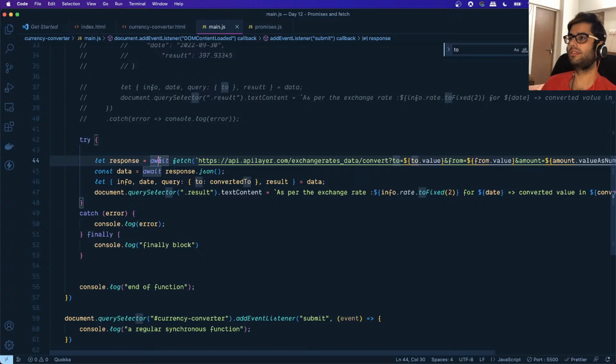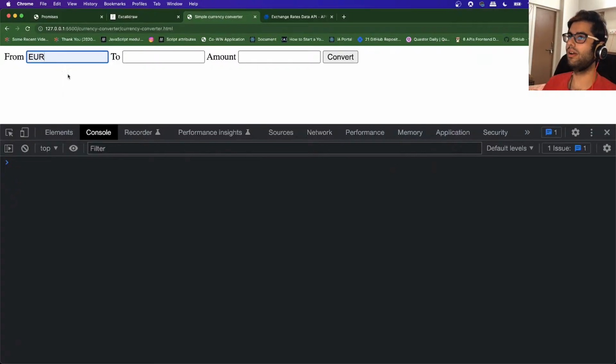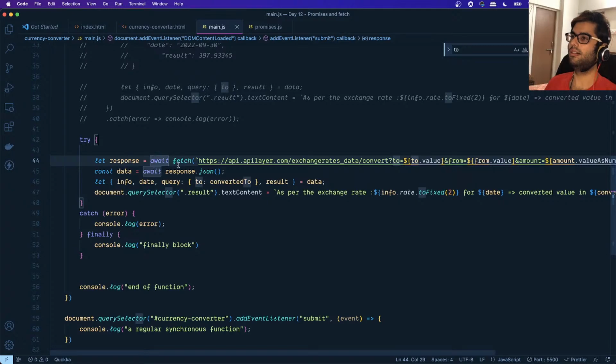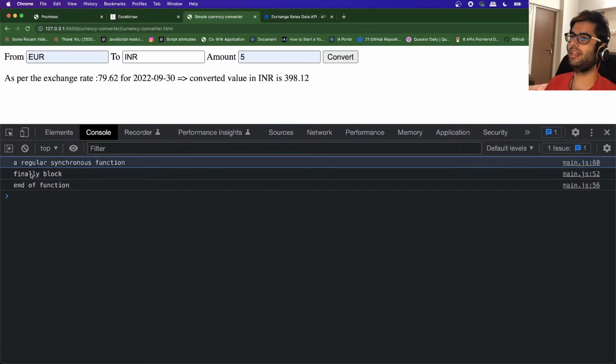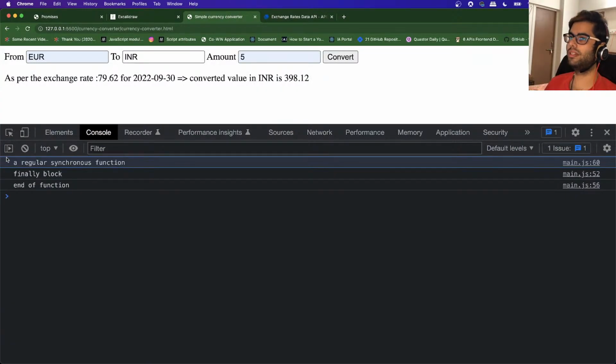once it encounters this await statement, it will pause the execution of that function right there, and it will move on to the next set of statements that need to be executed. So if we take a look at the log statements now, you can see that the execution was paused for that function till it got the response, and in the meantime it moved on to the next function, right, which was this one.